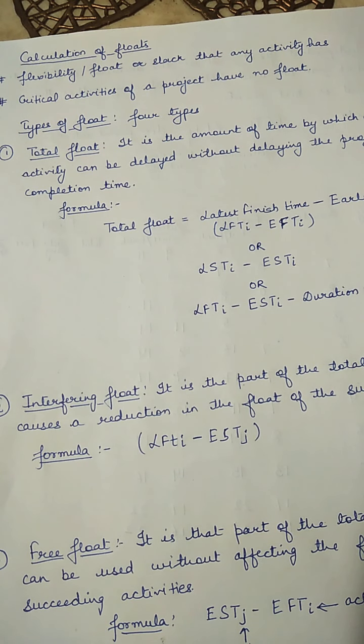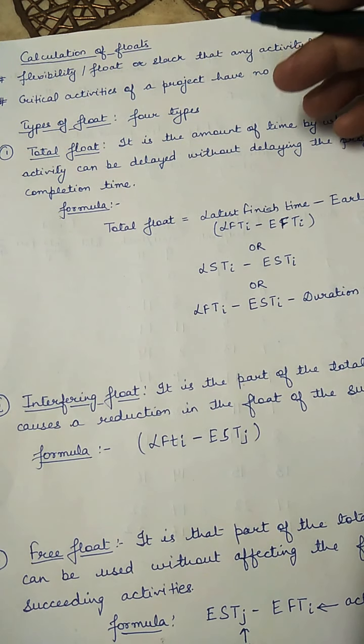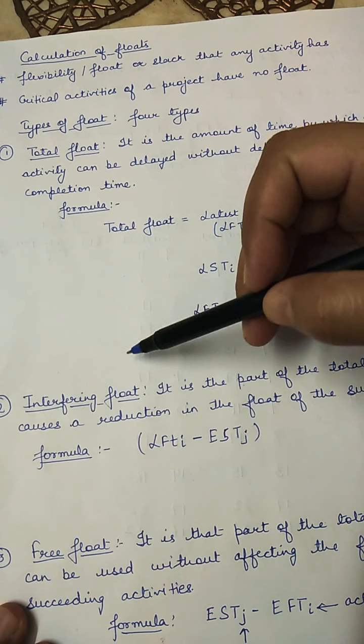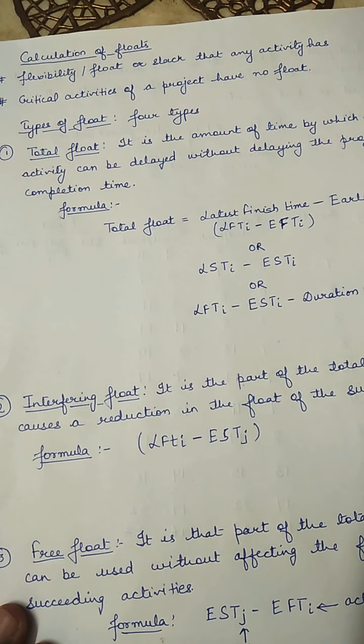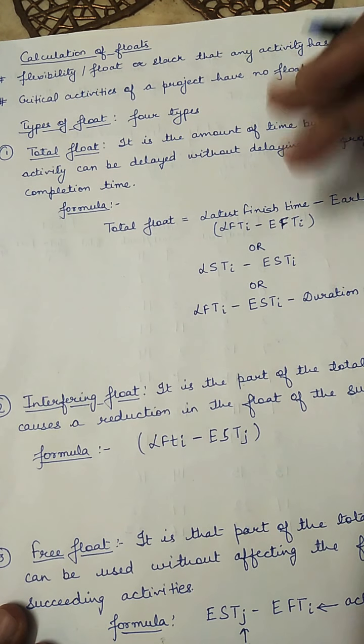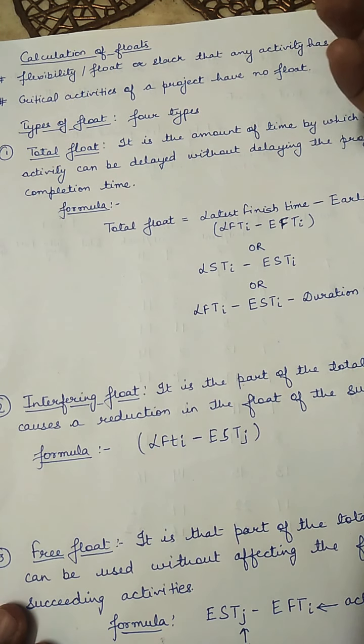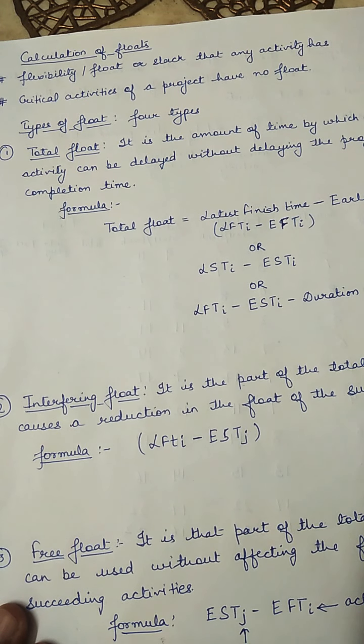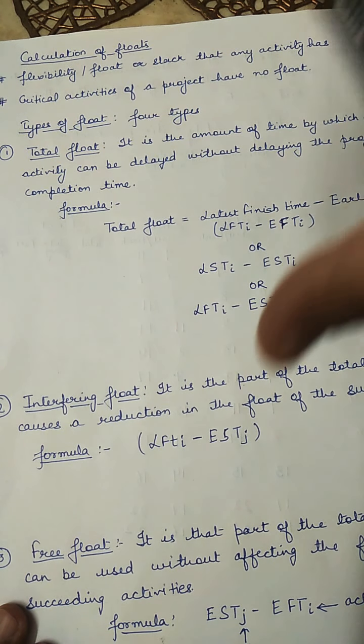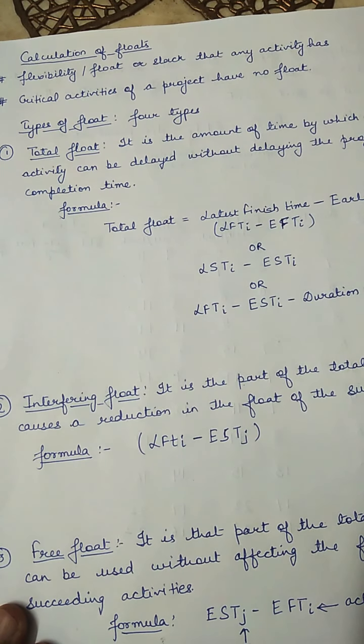Why do we need to calculate float? Because the critical activities cannot be delayed. Sometimes it seems that the project may be delayed because of unavailability of some raw material or labor or any other resources, so those resources can be taken from the non-critical activities.